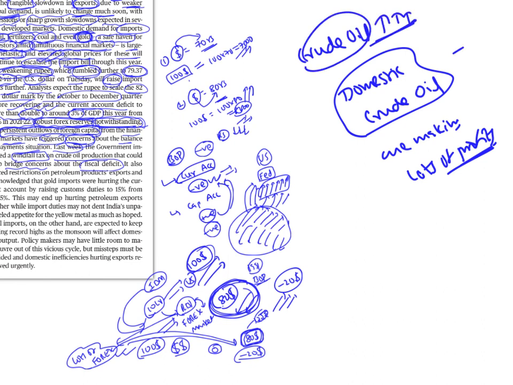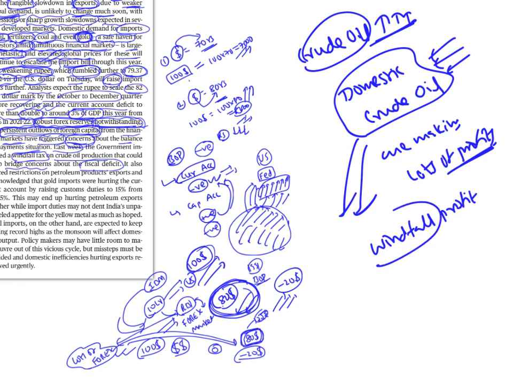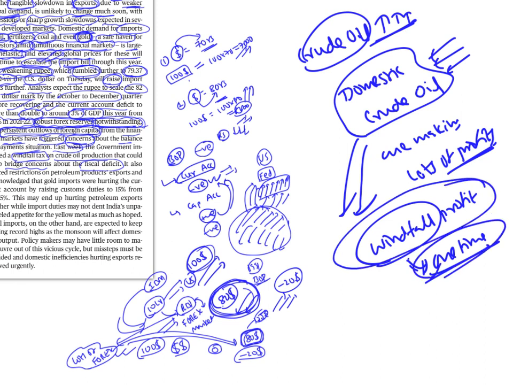For them, the cost of production remains same, but since the prices have gone up a lot, domestic crude oil companies are making a lot of profit. We call it windfall profit. Why is the word windfall? Because it is not a regular one, it is a one time. It is a special situation, extraordinary situation. They are making hell lot of profit. And the government is now planning to tax this profit. And this tax is called windfall tax.